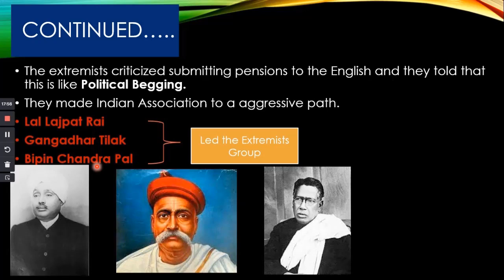There are 3 people who led the extremist group. Who led the extremists? They are Lal Lajpat Rai, Gangadhar Tilak and Bipin Chandrapal. Remember these 3 names, the ones who led the extremist group: Lal Lajpat Rai, Gangadhar Tilak, Bipin Chandrapal. Remember these pictures also.